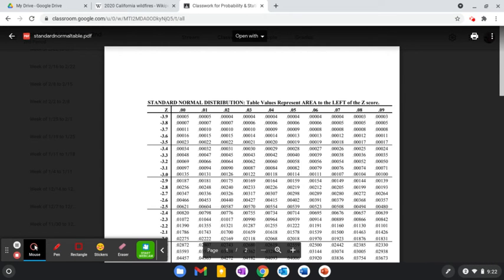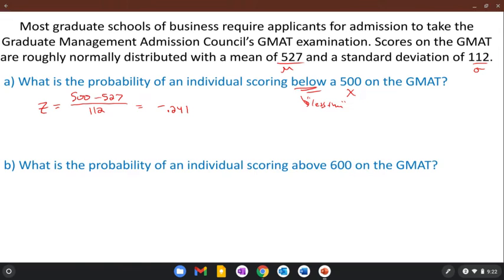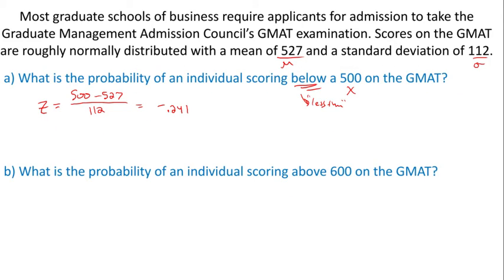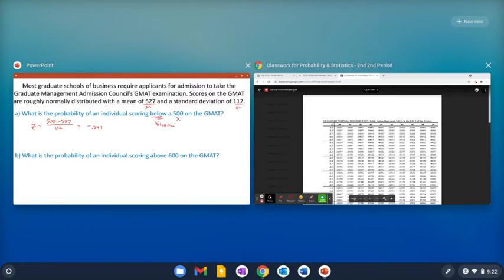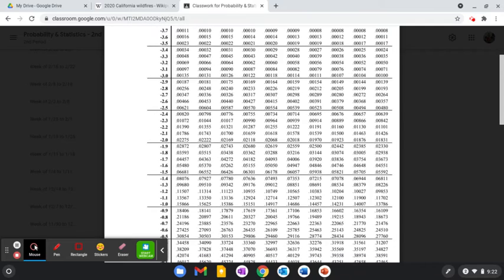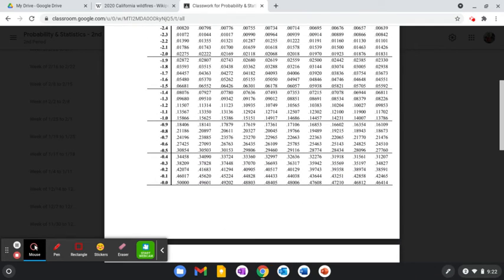So our standard normal table, and we, again, want to look for negative 0.241. So how do we find that? Negative 0.2, and then it's 0, 1, 2, 3, 4. So it's going to be this one here. Negative 0.24.